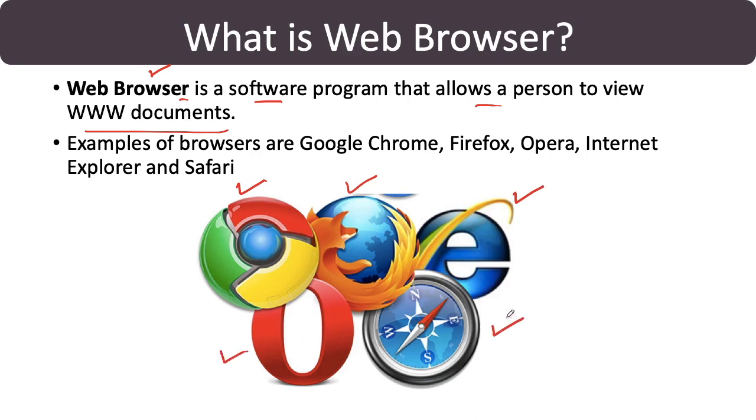In this picture we can see majorly 5 web browsers: Google Chrome, Firefox, Opera, Internet Explorer and Safari. Web browsers are the applications which are used to open www documents, which are typically called websites.